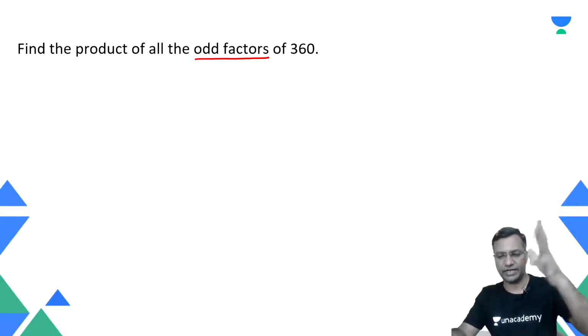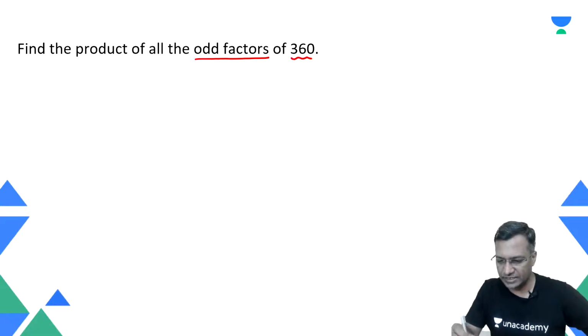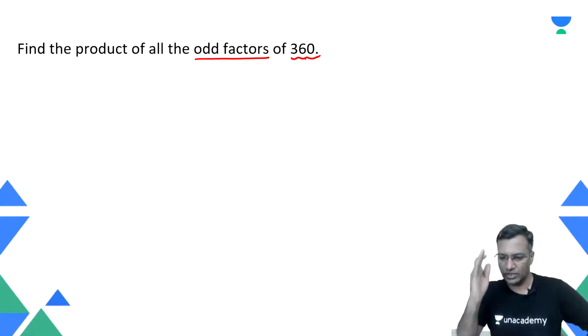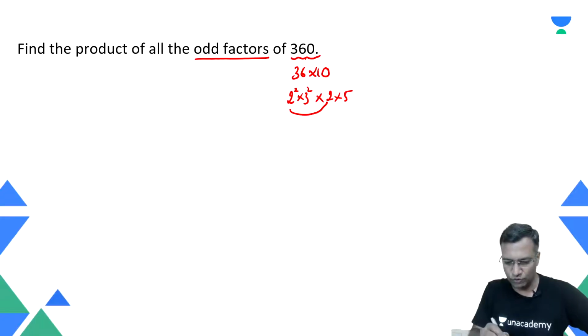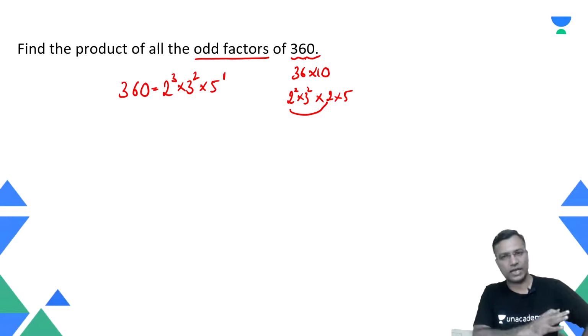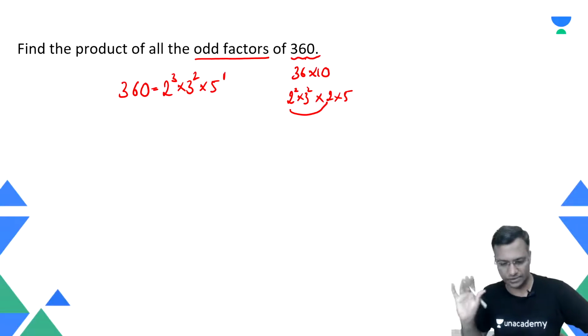Just like we did yesterday. First of all, let me take this 360 and do FTC on this, the fundamental theorem of arithmetic. 360 is 36 into 10. What is 36? 36 is nothing but 2 square into 3 square. What about 10? 10 is 2 into 5. Put them together, and 360 is nothing but 2 raised to power 3, 3 raised to power 2, into 5 raised to power 1. This forms my 360.